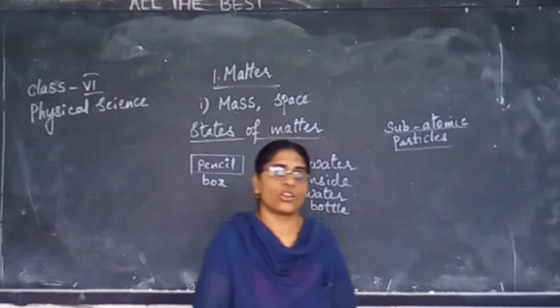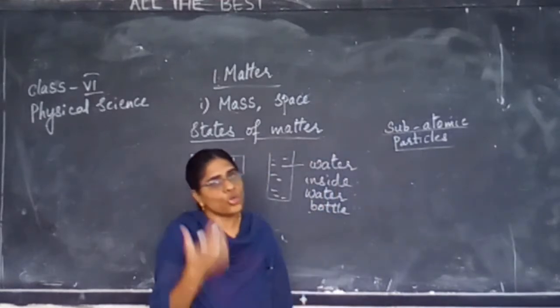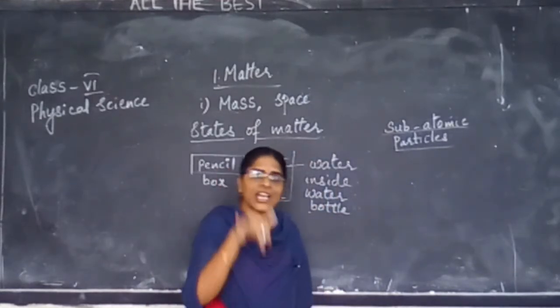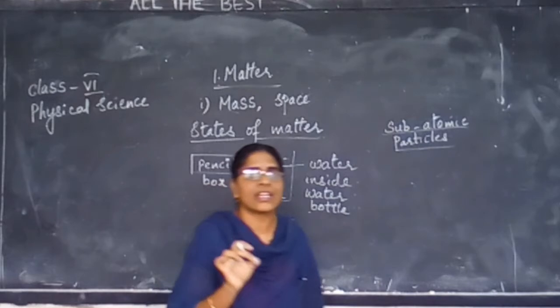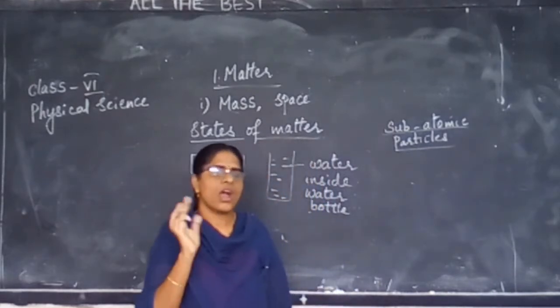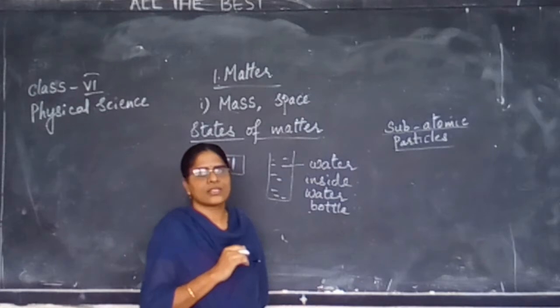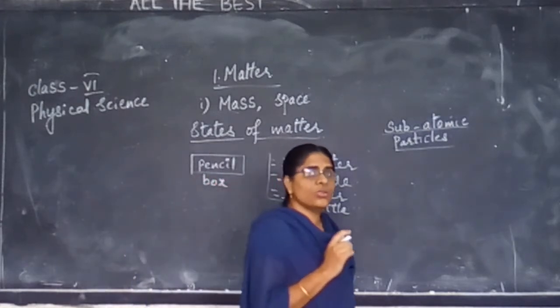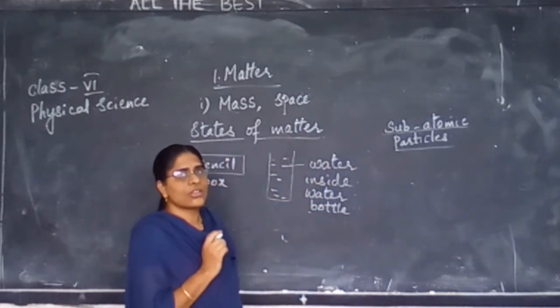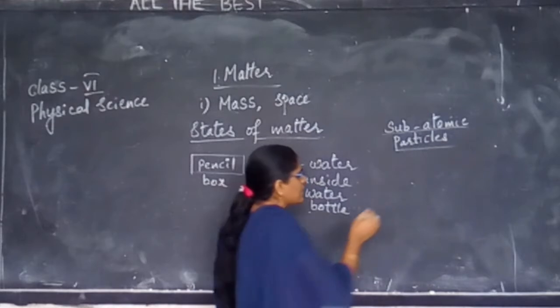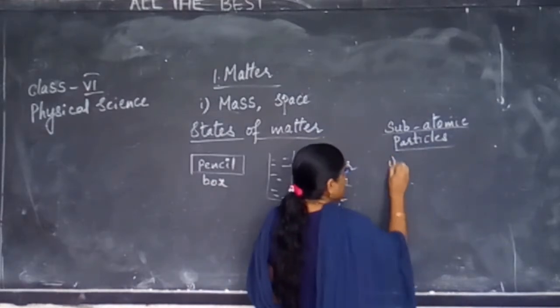What are subatomic particles? Those particles which are there inside the atom are called subatomic particles. Now, what are these subatomic particles? We call them